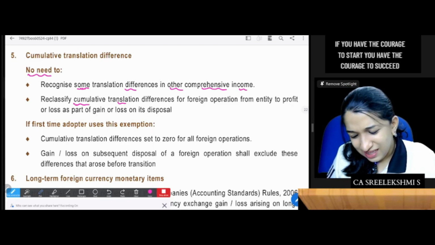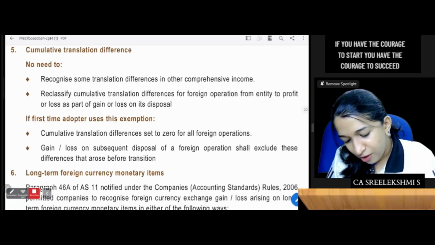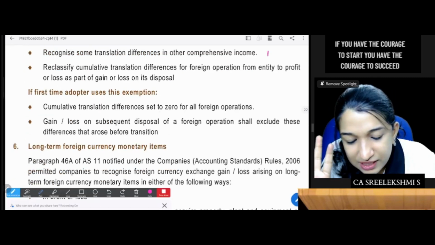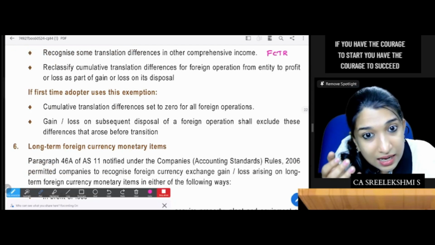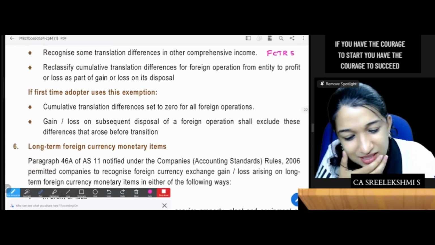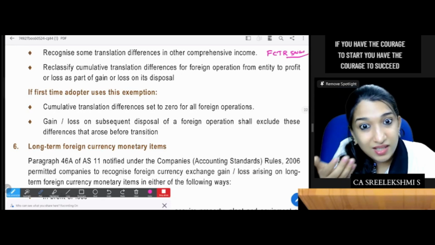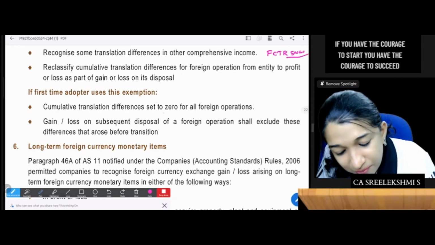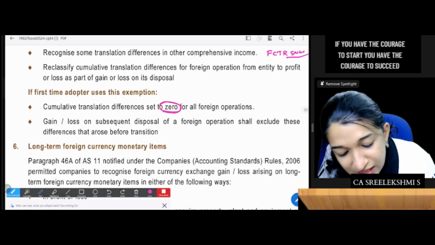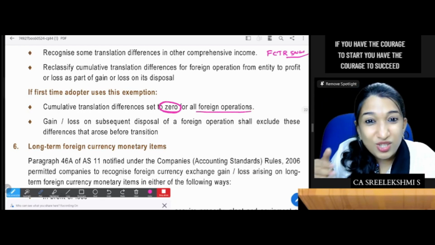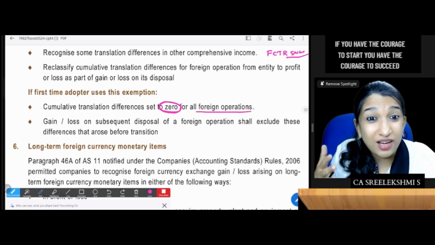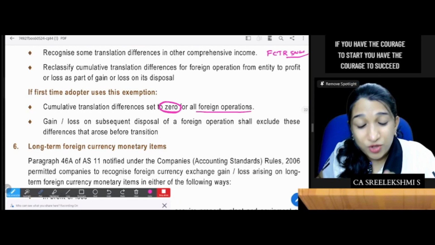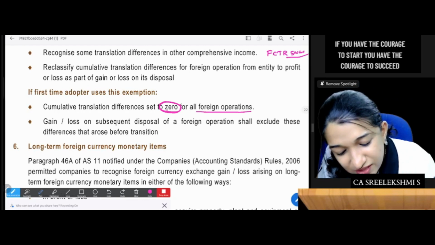So if the first-time adopter uses this exemption, understand, if there is already an FCTR balance as per AS 11, say a 5 lakh balance, based on previous non-integral foreign operation translation differences, it can be set to 0. For integral and non-integral, in Ind AS 21 the same treatment is there. So you set whatever is there in FCTR to 0.